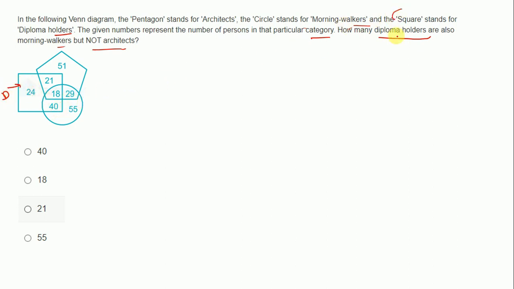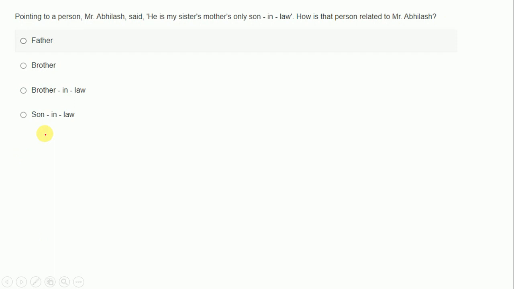Now it has been asked how many diploma holders are also morning workers. Morning workers means circle. So this is the common portion, but not architects, and architects are represented by the pentagon. So this area will also be excluded, and only this portion will be left. So the answer is 40.